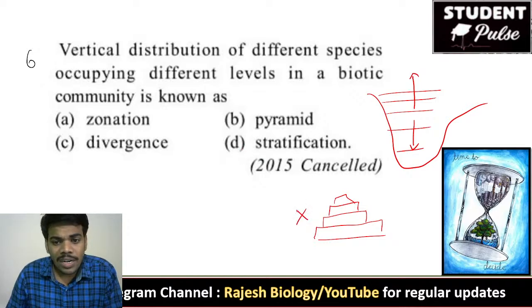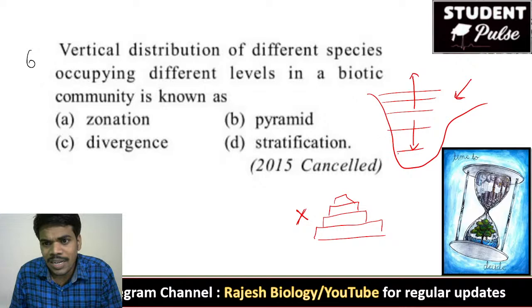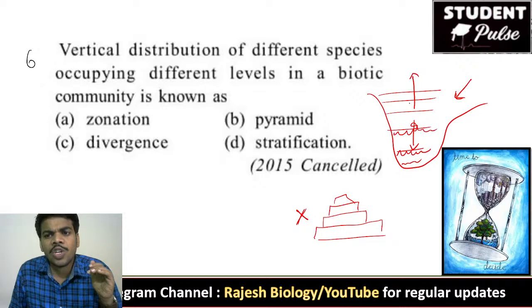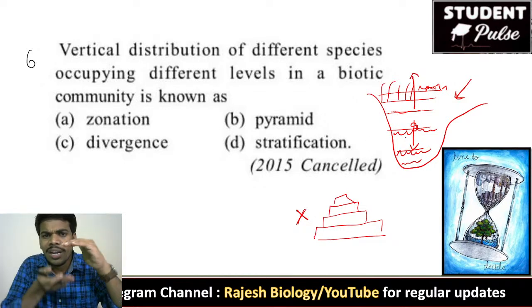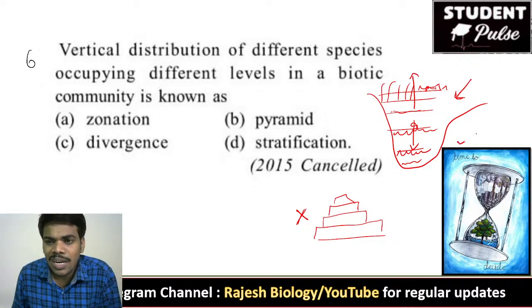It is not the vertical distribution. Okay, this is actually the vertical distribution, and it is called stratification. The lowest, deeper strata have the decomposers, the tertiary consumers, and some secondary consumers, and hydrophytes, phytoplankton, and zooplankton. Like that, the animals are classified or differentiated at different levels. This vertical distribution is called stratification, and each level is called a strata.